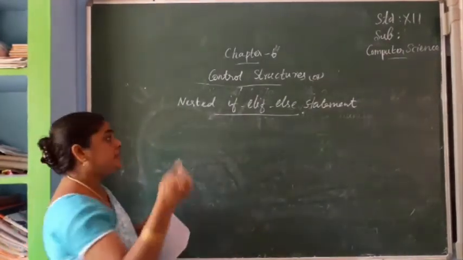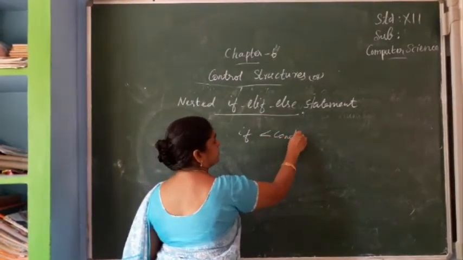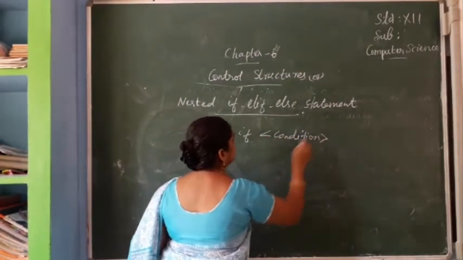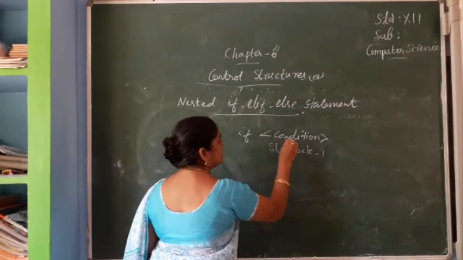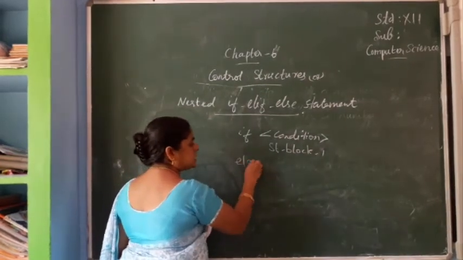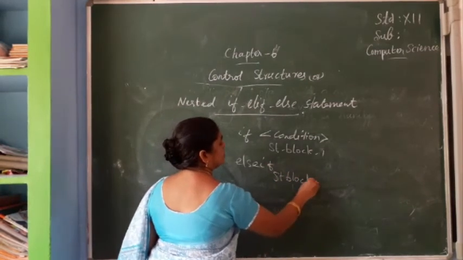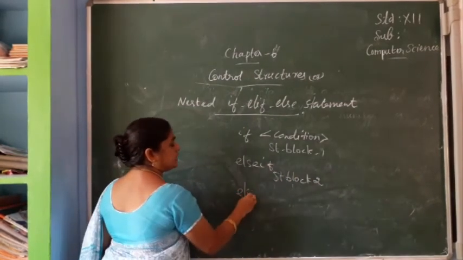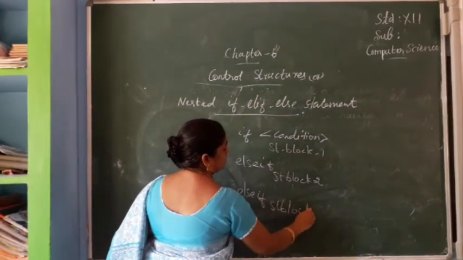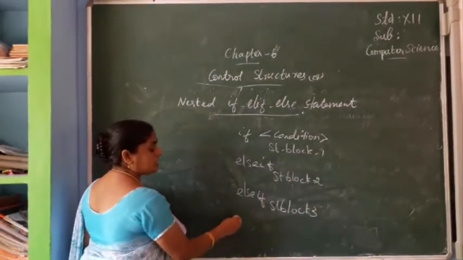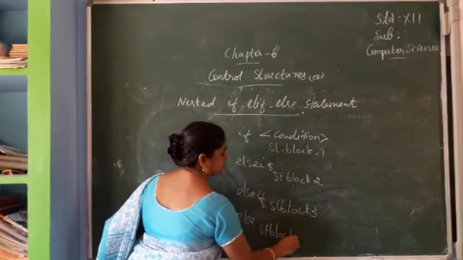If elif. There in C++ we have studied: if condition, then statement block 1, then we will use else if statement block 2, again else if statement block 3, the last else statement block 4.